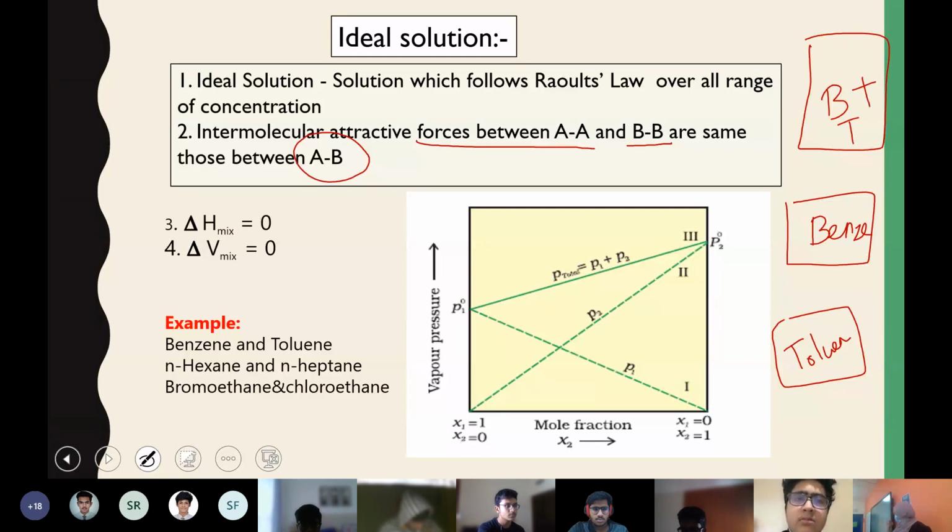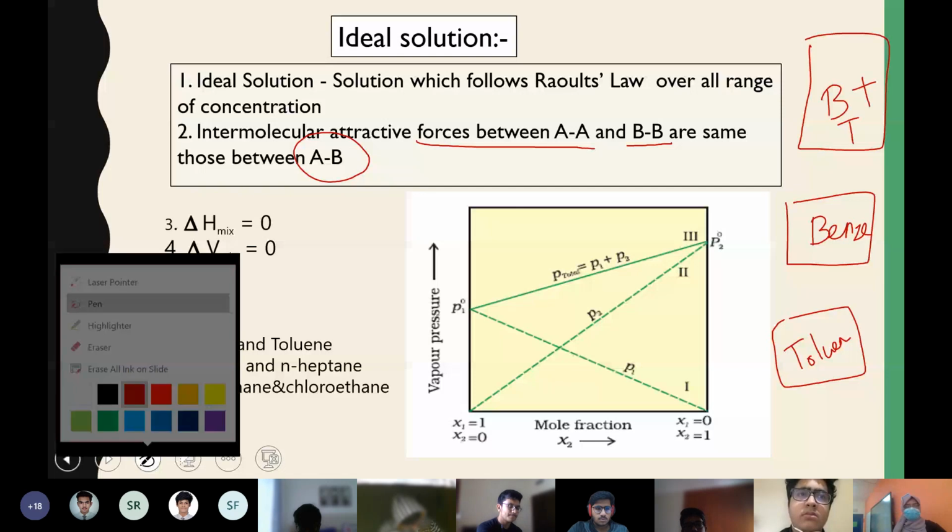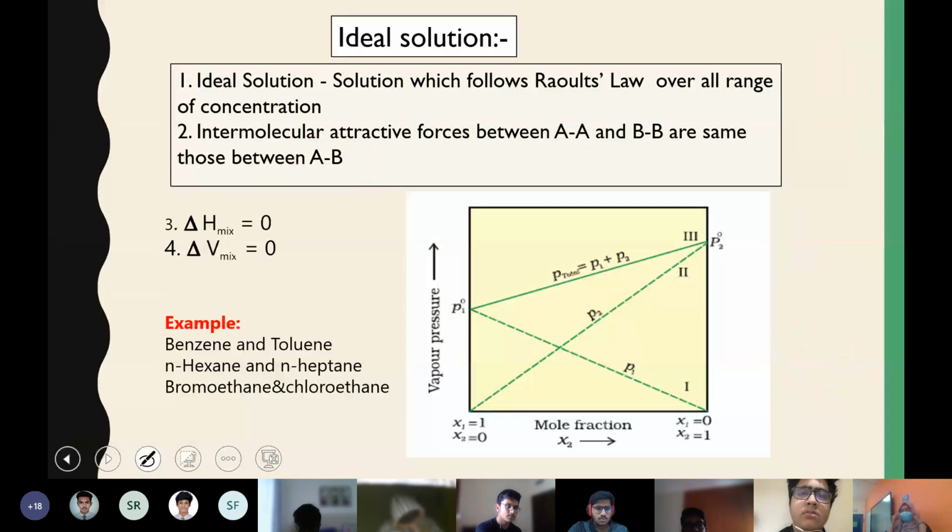If you take components A and B separately, what were the attractive forces between the particles? The same attractive forces operate even after mixing A and B together. This is the second property of an ideal solution in terms of intermolecular attractive forces.